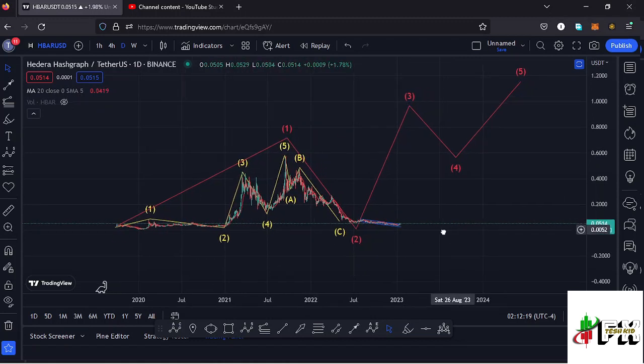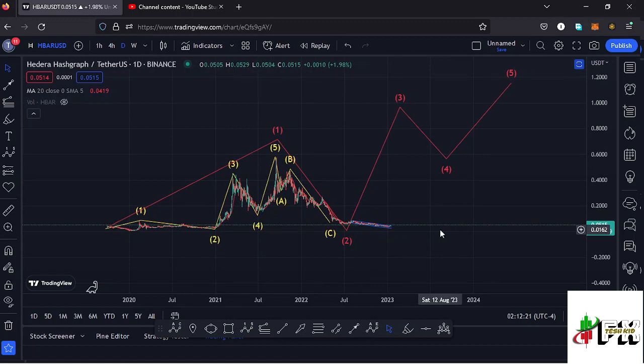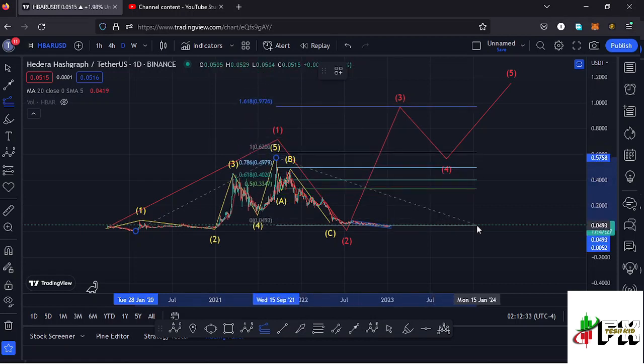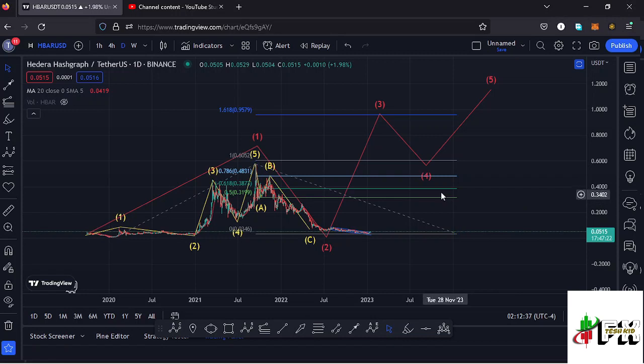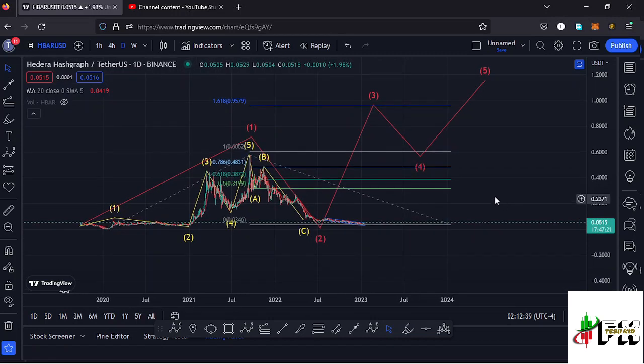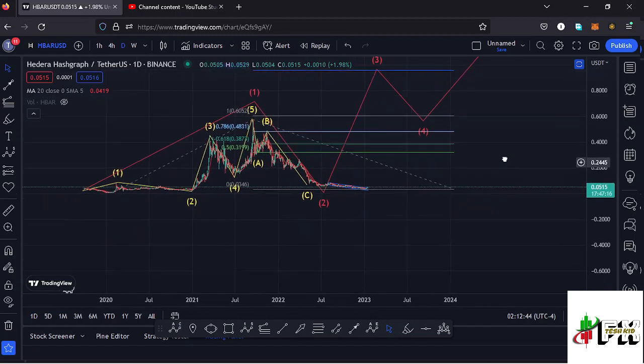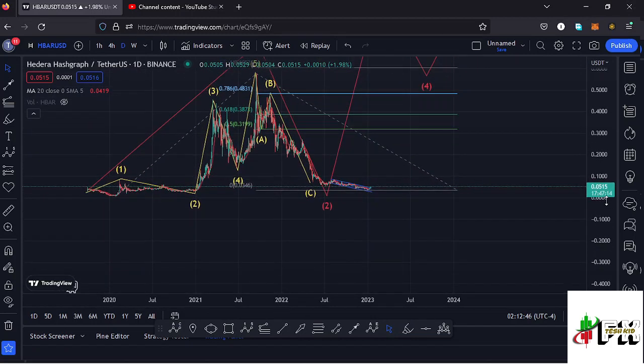And after seeing the formation of a higher Elliot wave count 2, on the long-term scenarios, whatever we expect next is a bounce to the upside in the formation of a higher Elliot wave count 3, and sketching out a minimum target area to the upside in the formation of that wave 3 using a trend-based Fibonacci. That gives me a minimum target area to the upside at the Fib level 1.618, which perfectly lies at around the $0.9579 mark, and that is the minimum that I'm expecting Hbar to do on the long-term scenarios.